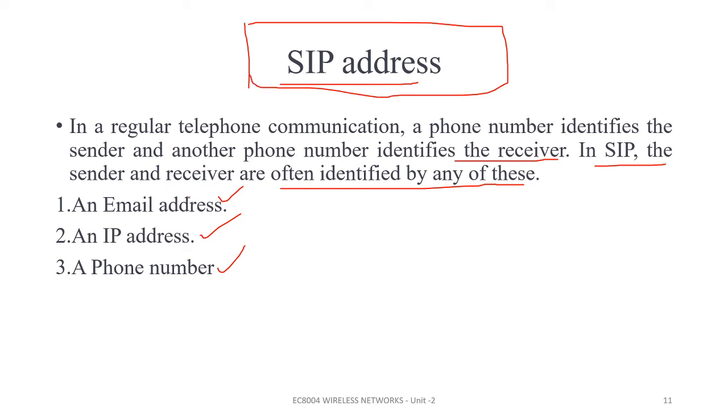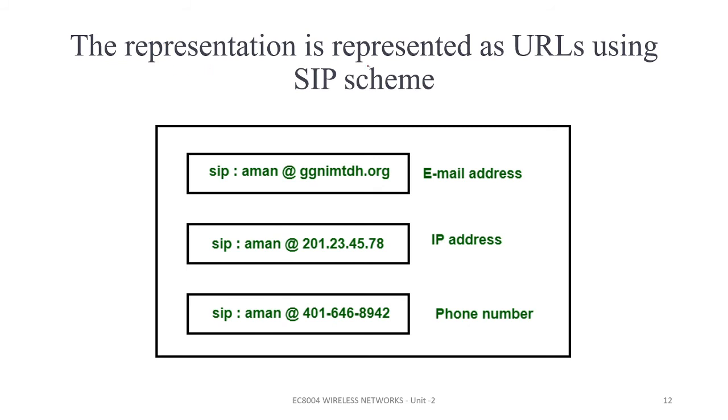Regularly, if I'm going to call some other person, I'm the sender and the other end is my receiver. The same here also. The address is represented as a URL using the SIP scheme. If it is an email, it is given like this, if it is an IP address, it is given like this, and if it is a phone number, it is given like this. This is my representation of SIP.